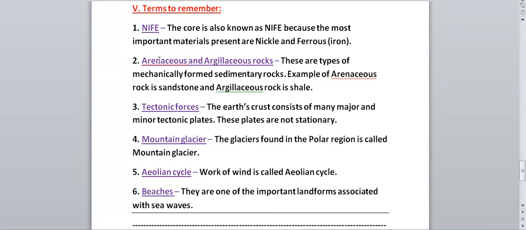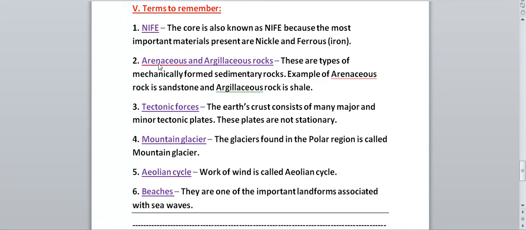Okay, so what is NIFE? The core is also known as NIFE. The interior of the earth is divided into three parts: crust, mantle and core. Core is the lower layer, so the core is also known as NIFE, because the most important materials found in the core are nickel and iron. Ni is the symbol for nickel and Fe is the symbol for iron, because the Latin name of iron is ferrum. So the core is also known as NIFE, because the most important materials present are nickel and iron.